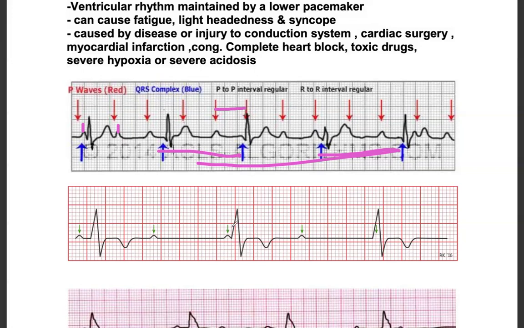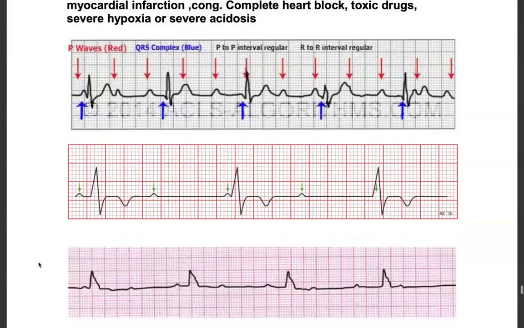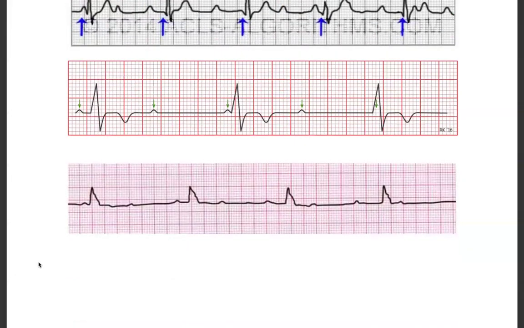You see here also, there is a P wave here, there is a P wave here. There is no QRS complex following here. There is a QRS complex here without following a P wave. So this is a dissociated beat rhythm. Here also the same. This is a P wave. This is a P wave. This is R. Somewhere R is coming, somewhere P is coming. There's no fixed pattern. Like in Mobitz type 1, we have PR prolonged, and in Mobitz type 2, we have PR fixed.